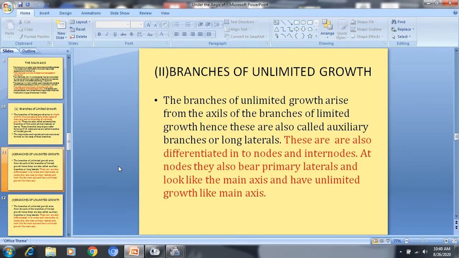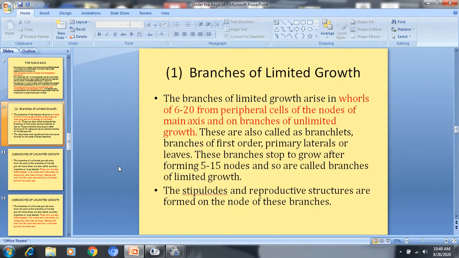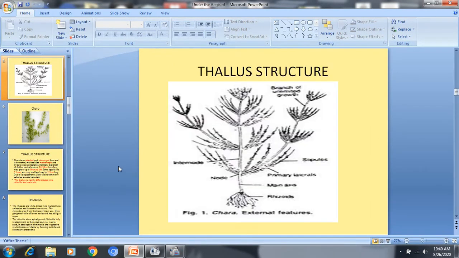Next we come to the branches of unlimited growth. The branches of unlimited growth arise from the axils of the branches of limited growth. This you can see in the diagram. In this diagram you can see these are the long branches, and these long branches originate in the axil, or this corner, which is formed by the main axis and the limited growth branches.